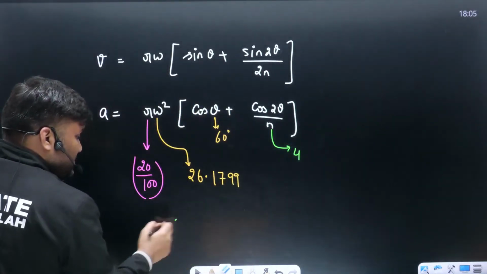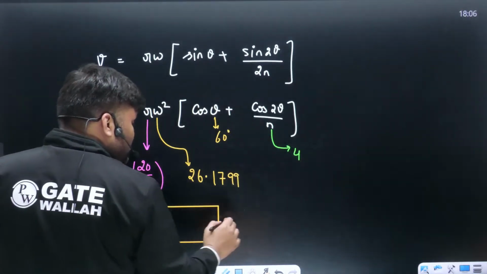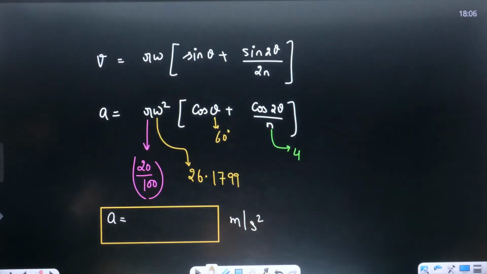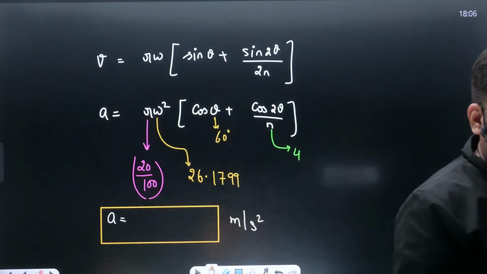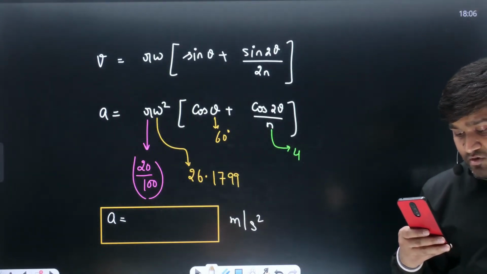Somebody please tell me how much is the acceleration. Calculate करिए, बताइए how much is the acceleration. All the values I have told. Acceleration पता चल जाएगा, something meter per second square. Everybody please let me know. Try to calculate and tell me beta how much is the answer. How much is the answer? बताइए. I am just waiting for you. एक्सेलरेशन का वैल्यू कितना आ गया?